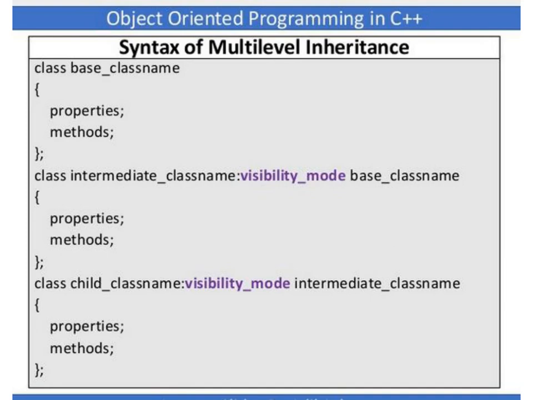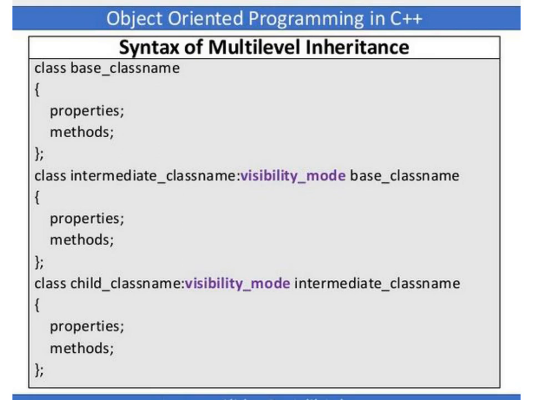So here, the intermediate class name is what? It is a child class, derived from the above base class, and then again it defines the required properties and methods. Then in the next level, again you are declaring one subclass or child class. So you define class, child class name, again the same syntax: colon, visibility mode, and intermediate class name, and then you define the required properties and methods.